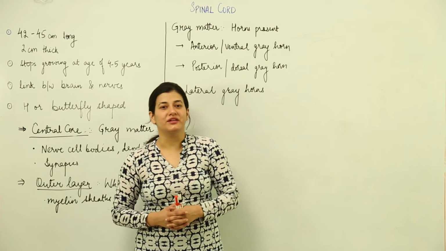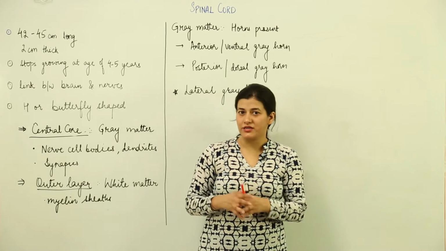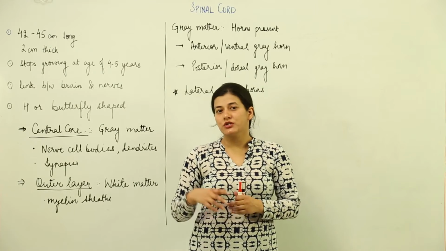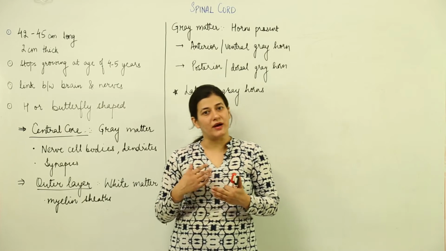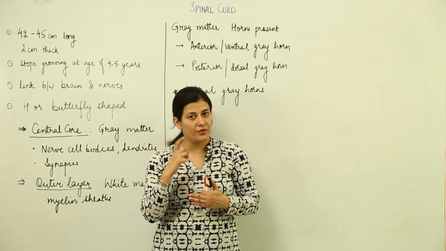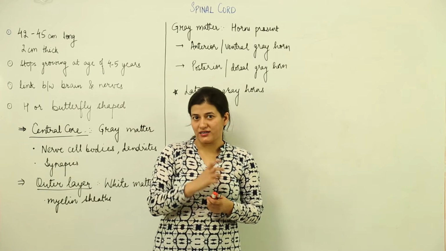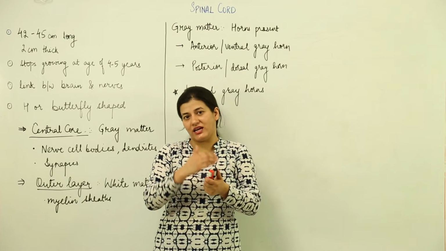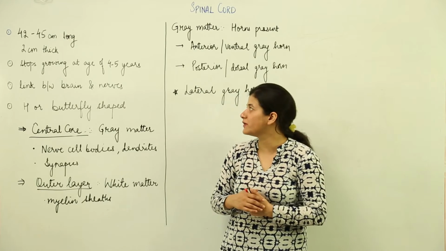Now next we are going to discuss the spinal cord, a brief introduction, and then we are going to understand its structure in detail. So what is the introduction all about? First thing is that it is part of the central nervous system. It is connected to the brain through the brain stem. So the thalamus, a part of the brain, is connected to the spinal cord by a part known as the brainstem. We have talked about that as well.